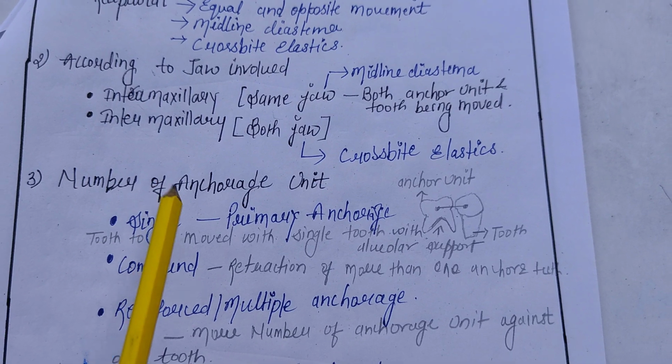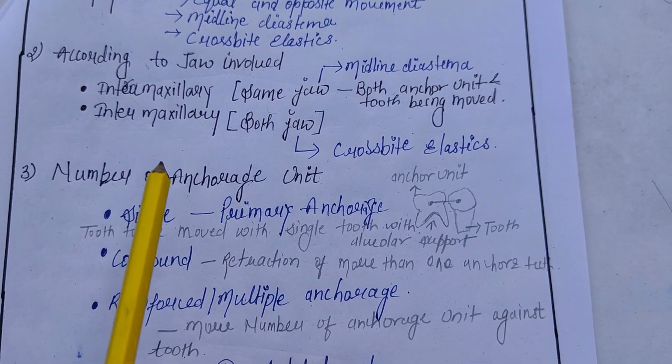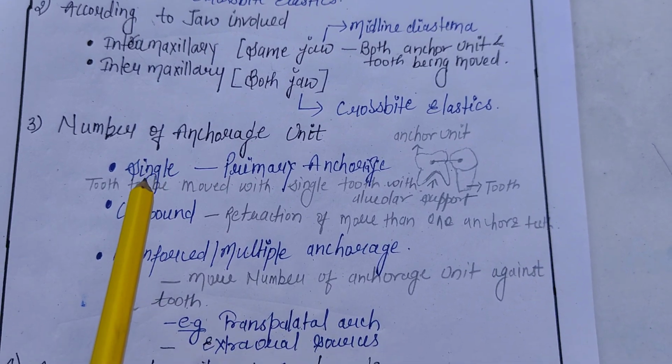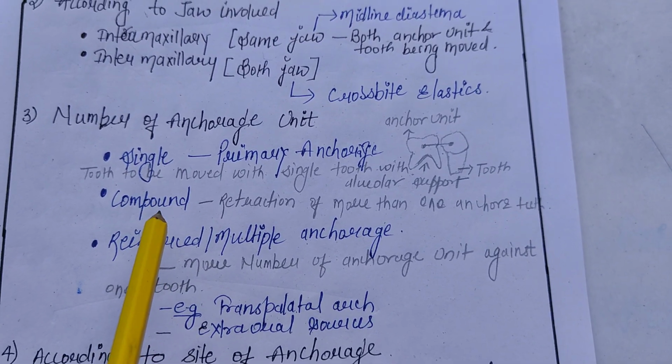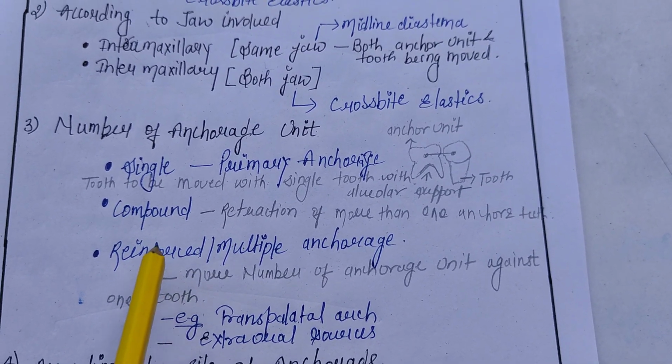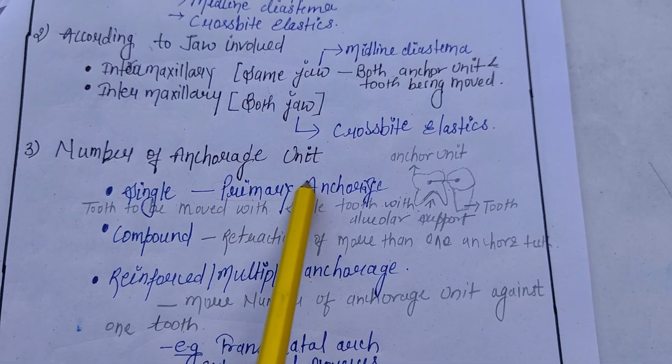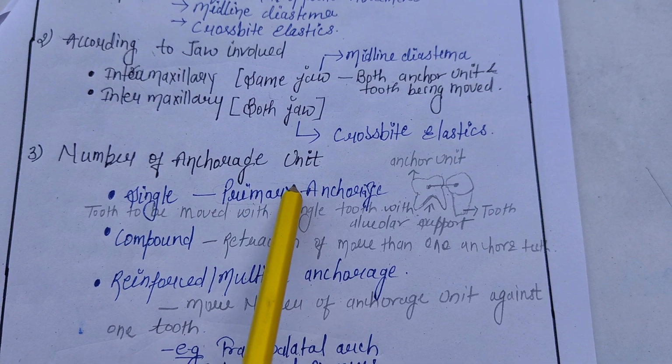Next is number of anchorage units. According to the number of anchorage units, anchorage is classified into single, compound, and reciprocal. Single is also called primary anchorage.